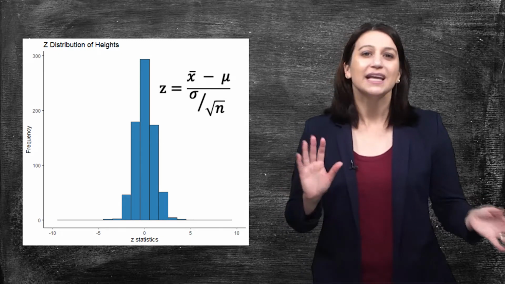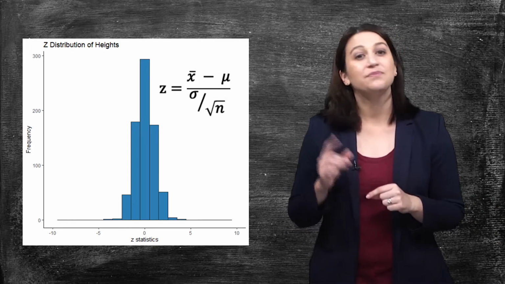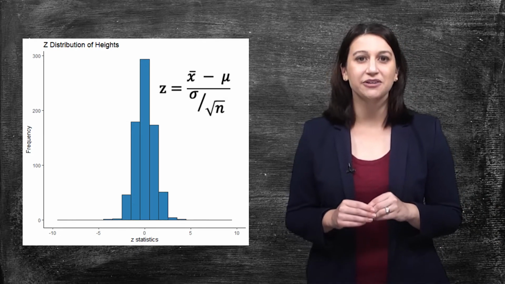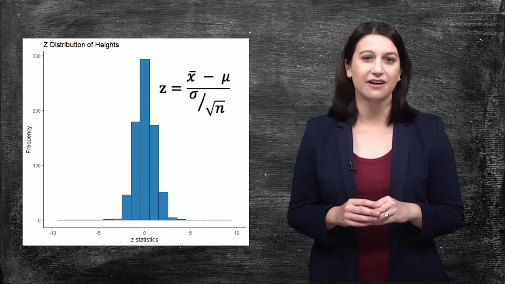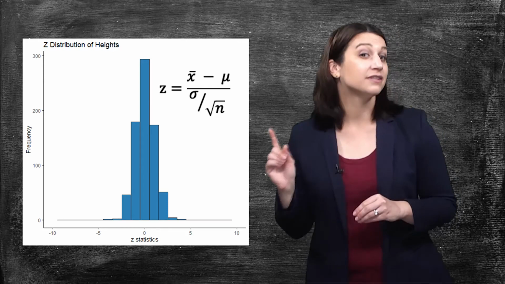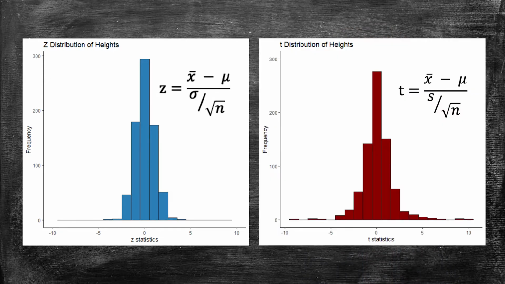But remember, each time we take a sample, we get a slightly different result. Because of this, the distribution we create by using s, the standard deviation of the sample in our calculation, instead of sigma, the standard deviation of the population, actually looks a little different. On the left, we have the Z distribution, or standard normal distribution.